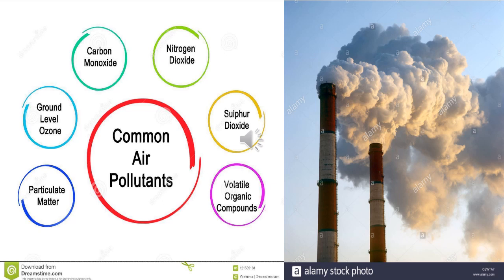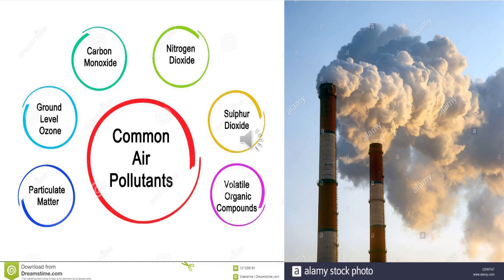A primary pollutant is an air pollutant emitted directly from a source. A secondary pollutant is not directly emitted but is formed when other pollutants react with the atmosphere. Primary pollutants include oxides of sulfur, oxides of nitrogen, oxides of carbon, particulate matter, and other primary pollutants. Secondary pollutants include ground level ozone and smog.